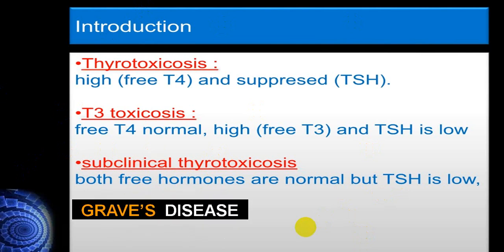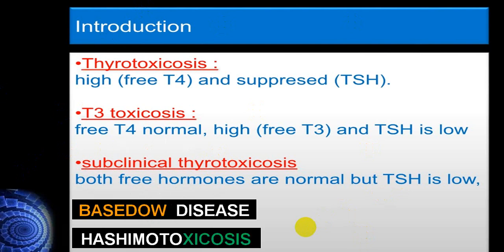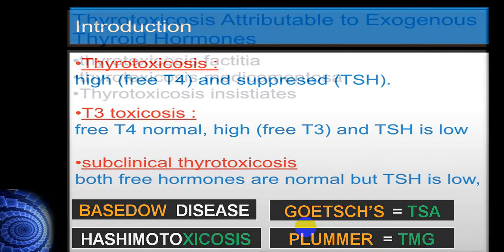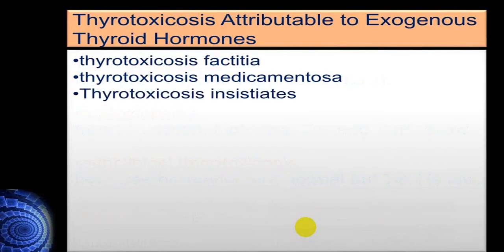You have other terms like Graves' disease, which we already told you is also called Basedow's disease, Hashimoto toxicosis, Plummer, and so on. As far as iatrogenic is concerned, it is due to exogenous thyroid hormone.